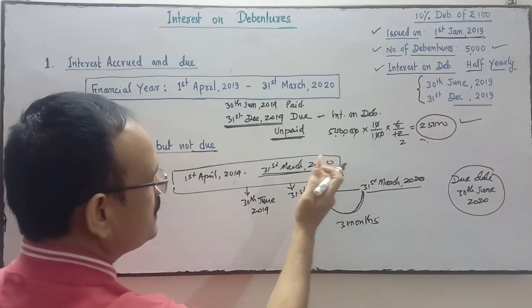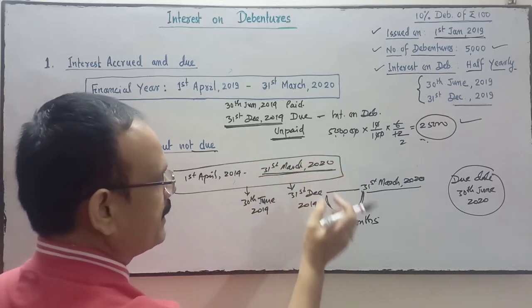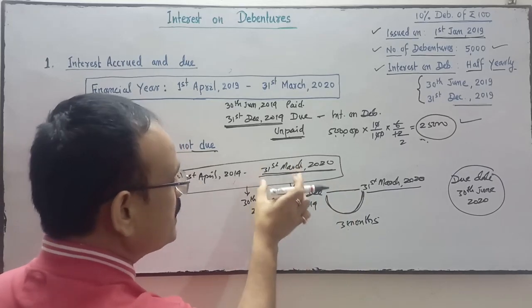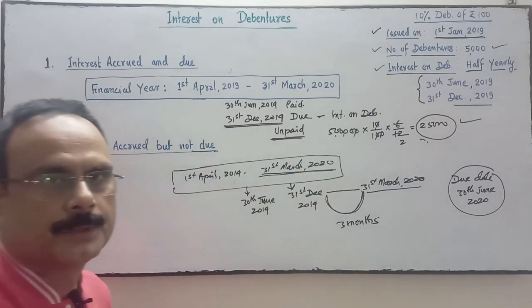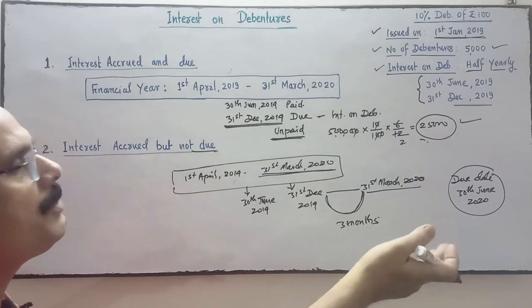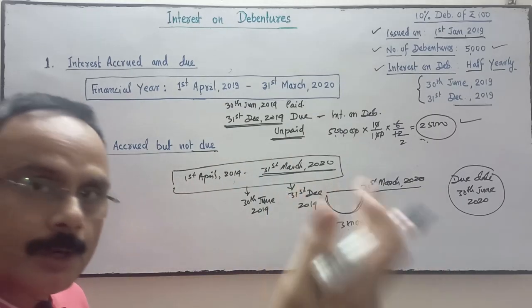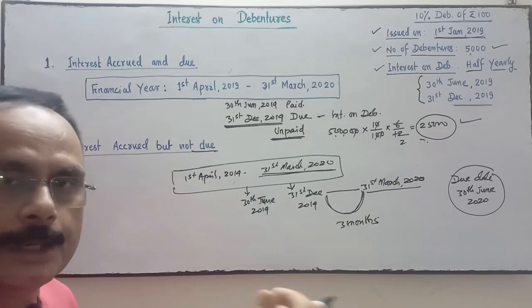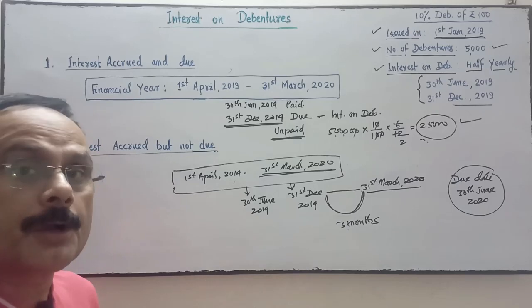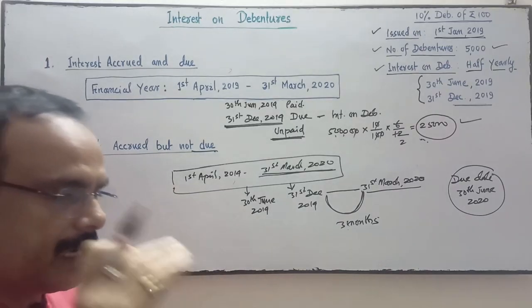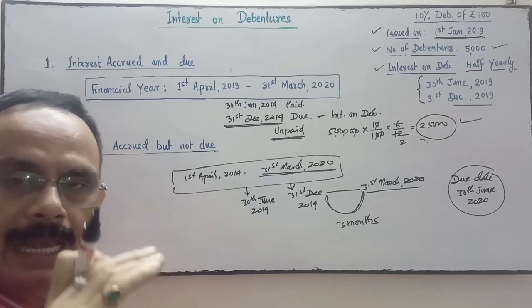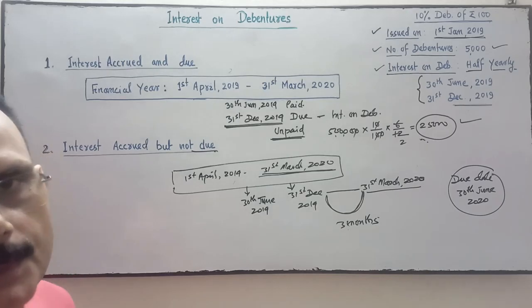So when I close this financial year on 31st March 2020, these 3 months of interest come under this financial year, which is accrued but not due. So there are two types of interest. One is interest accrued and due, not yet paid. Another is interest accrued but not due, but coming under this financial year. Both interests are shown in the company balance sheet under the heading current liabilities. Okay.